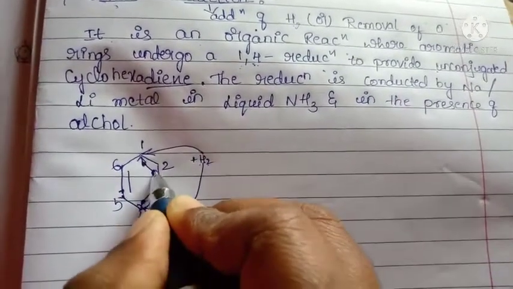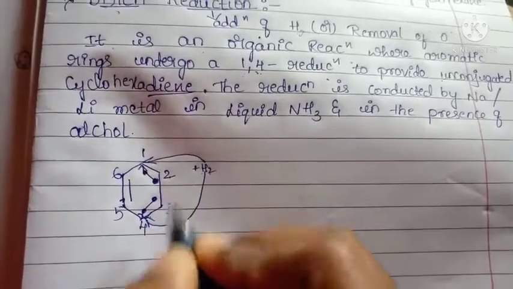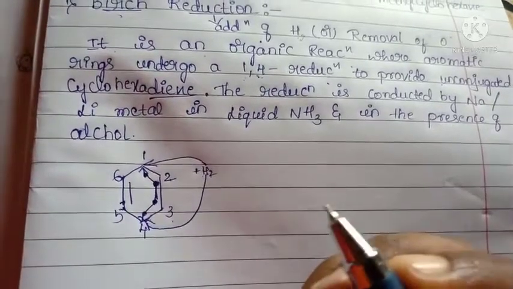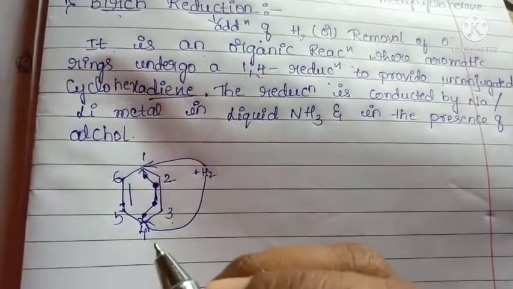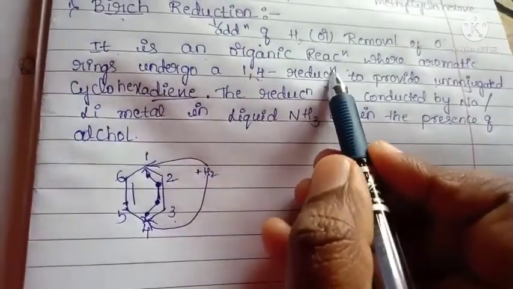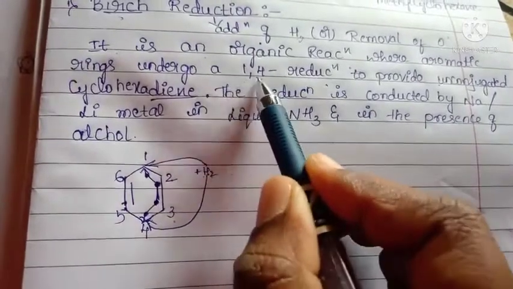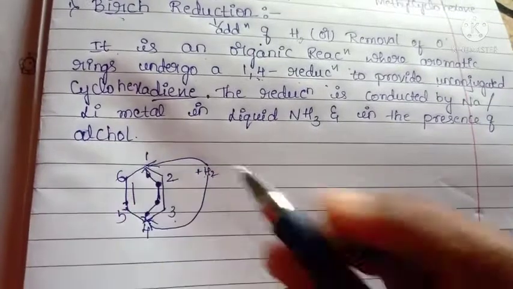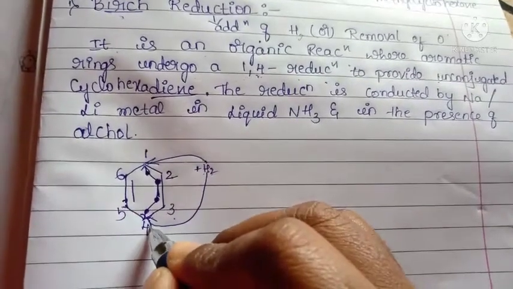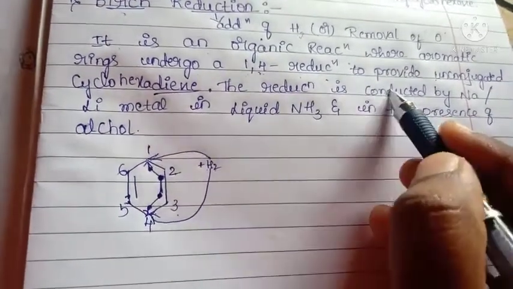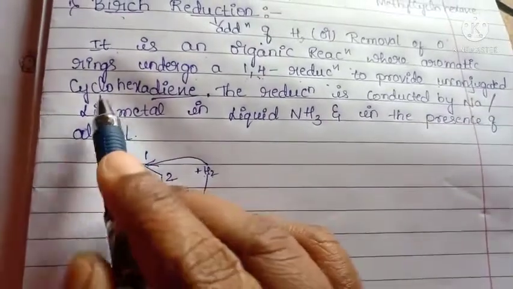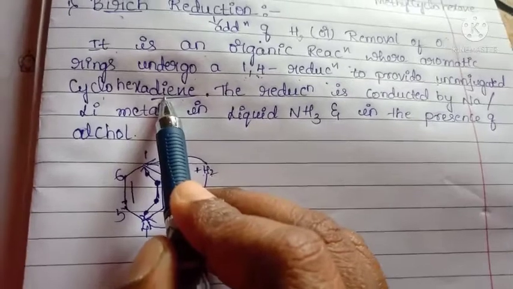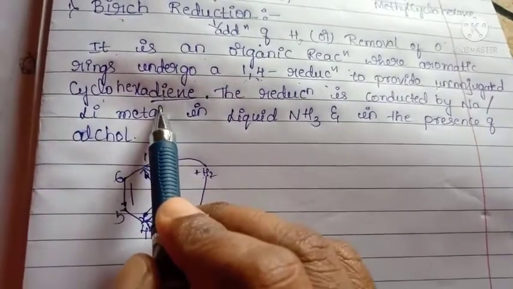So this electron and this electron remain, in between 2 and 3, and this will form the bond. Okay, do you get it? Here where the aromatic rings undergo 1,4 reduction, it means in the place of 1 and 4 the reduction will be taking place to provide unconjugated cyclohexadiene. Cyclohexadiene is formed and then it is not reacted further.